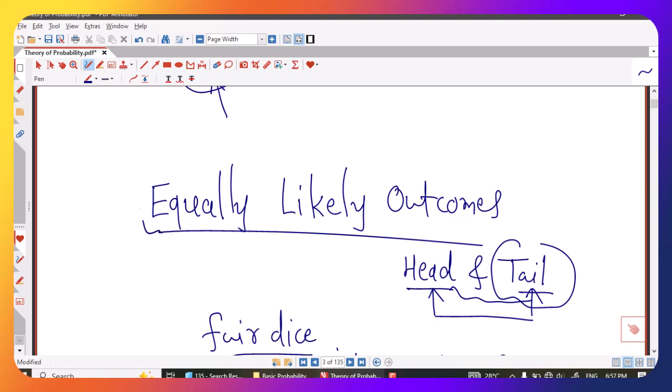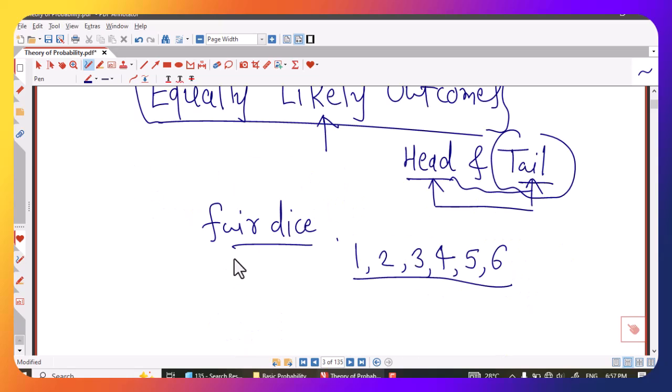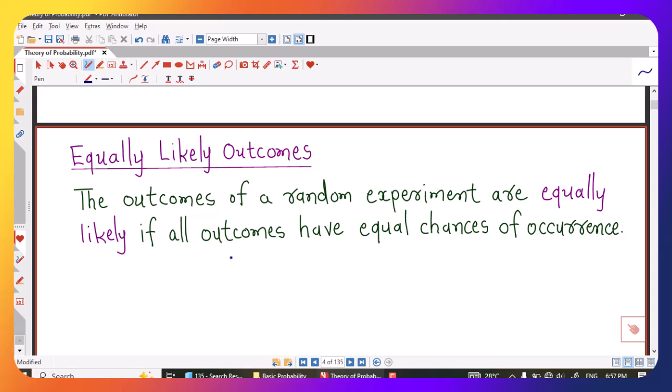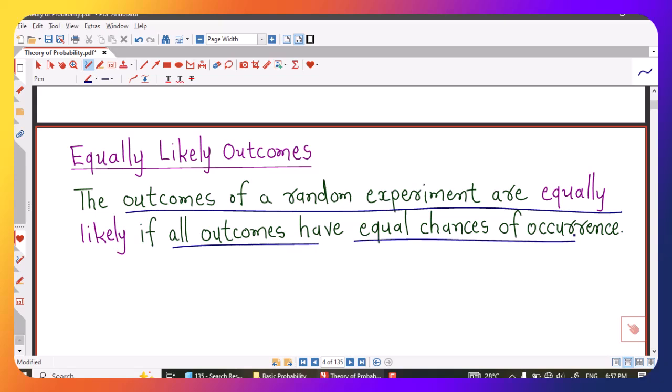So this is very important. We are going to define probability for random experiments having equally likely outcomes, and that definition is called the classical definition of probability. So here I have written the definition or meaning of equally likely outcomes. The outcomes of a random experiment are equally likely if all outcomes have equal chances of occurrence.